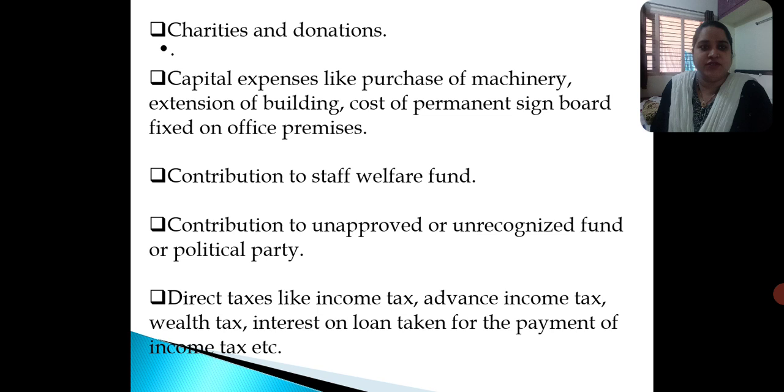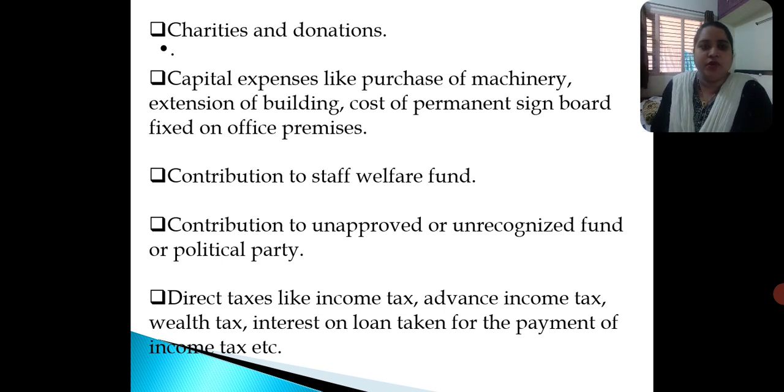Capital expenses like purchase of machinery, extension of building, cost of permanent signboard fixed on office premises. All these are fixed asset expenses which are not supposed to be shown on the debit side of the profit and loss account. If such expenses are shown on the debit side of the profit and loss account, then they are supposed to be added to the net profit, and they are treated as inadmissible expenses and disallowed. Contribution to staff welfare fund. This also is an inadmissible expense and is disallowed.